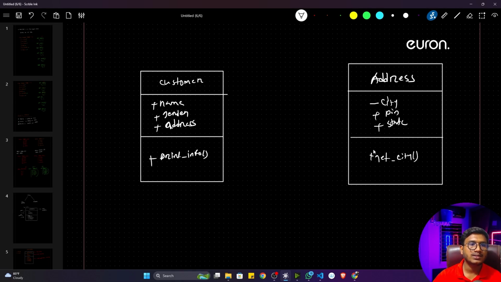Now see, whenever you see these kinds of symbols, here you will get something called a diamond shape. Let me just draw it. You will get this diamond shape.